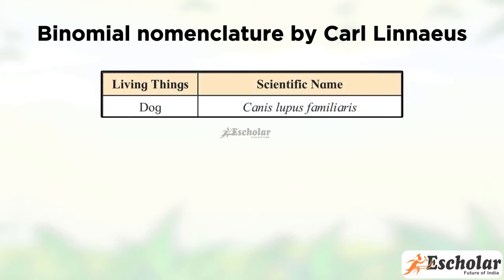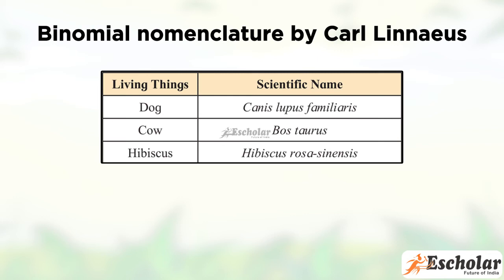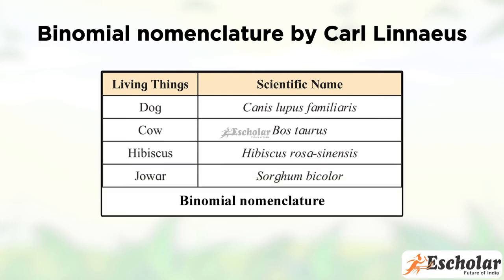For example, the scientific name for dog is Canis lupus familiaris. For cow it is Bos taurus. Hibiscus is called Hibiscus rosa-sinensis and jowar is called Sorghum bicolor.